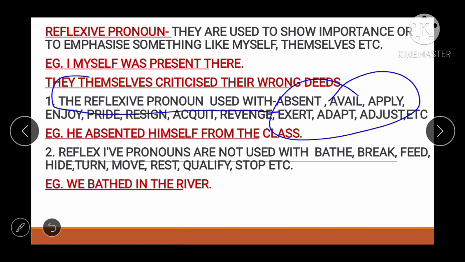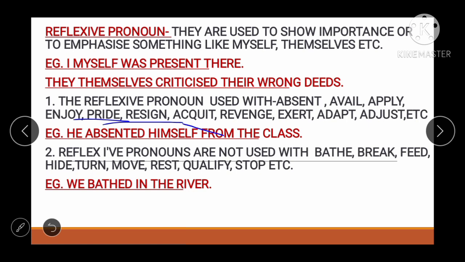He absented himself. Okay, he absented himself from the class. Okay, so absent के साथ आता था reflexive pronoun. Okay, और ऐसे ही same, if there are more words and more sentences, we will use the reflexive pronoun with enjoy, pride, enjoy yourself. Okay, pride, resign, acquit, revenge. See friends, I am repeating it because it's very important. So next one is reflexive pronouns are not used.